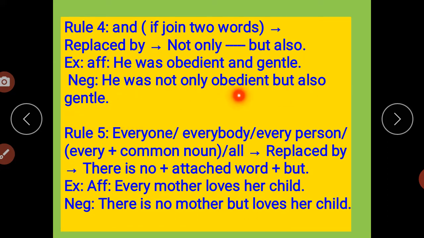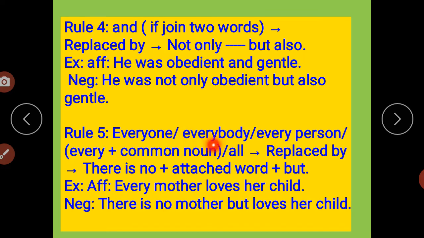Here I made this: he was obedient and gentle. This is my affirmative sentence. And the negative: he was not only obedient but also gentle. This is my negative sentence. So students, what do you find over here? Do you find that the meaning has changed? No. Always remember this thing: it will not change the meaning of the sentence at any cost. Next rule.